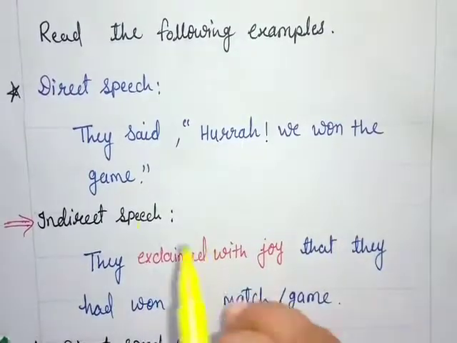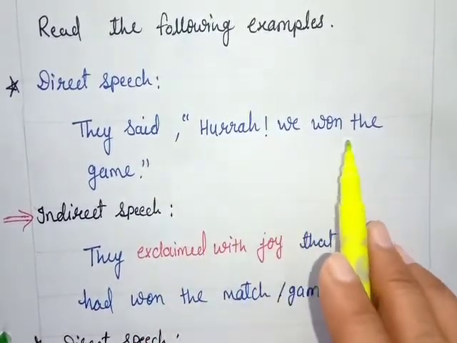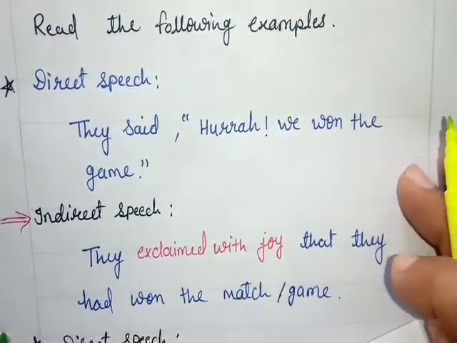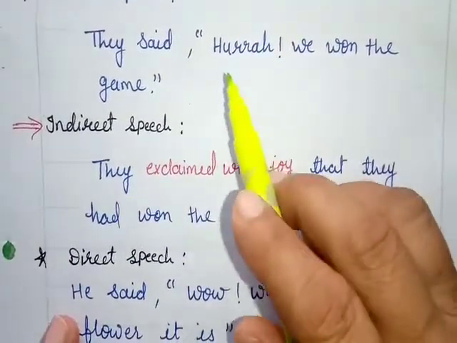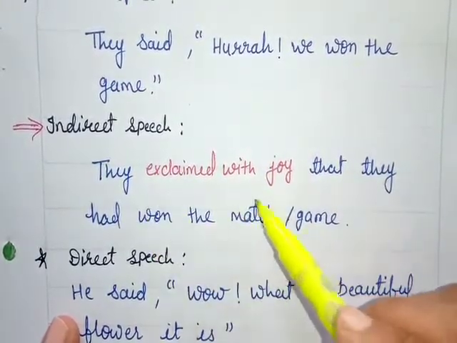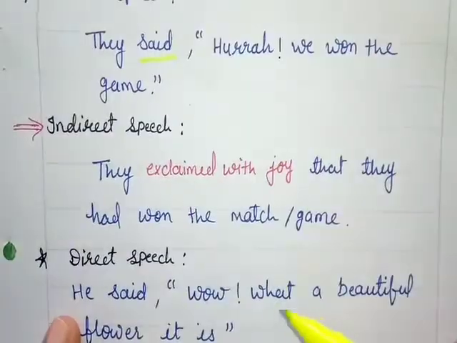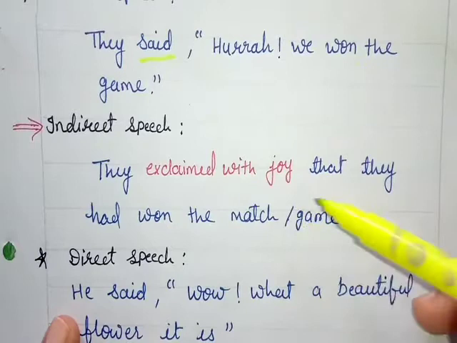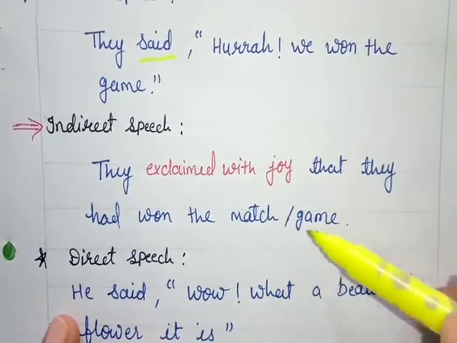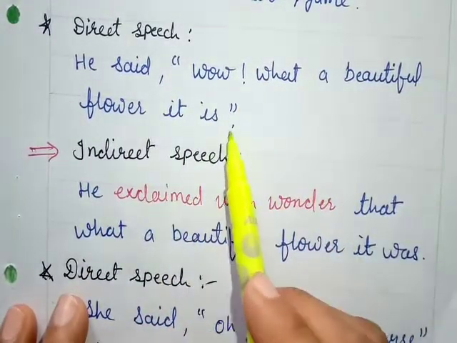See this example. They said, "Hooray, we won the match." When we change this sentence into indirect, how do we change it? In place of said, we will write exclaimed with joy. They exclaimed with joy. The inverted commas are removed, and in place of them we add that. They exclaimed with joy that they had won the match.